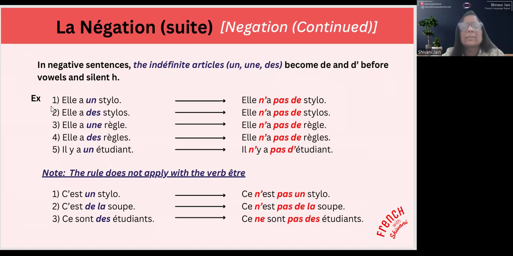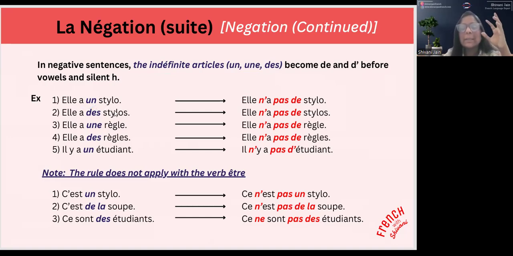So when I say, par exemple, elle a un stylo, you put ne and pas before and after the verb. But these indefinite articles will change into de. Why? Because this represents quantity. She has one pen.